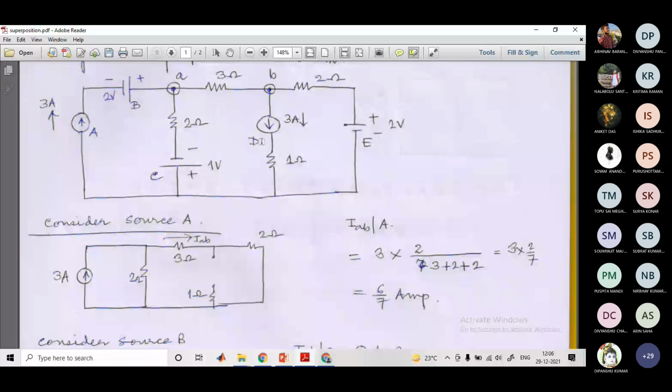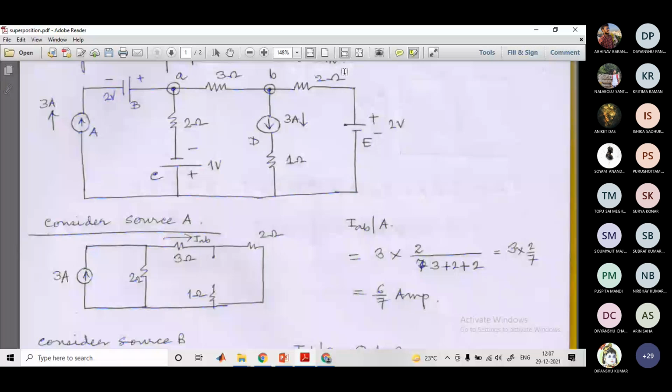Source D is an ideal current source. As I told, an ideal current source will be replaced by an open circuit because it has an infinite internal resistance, which is in shunt, not in series. So that is why we just opened it for the source D. And for the source E, again, it is an ideal voltage source. So we have shorted these two terminals, right?